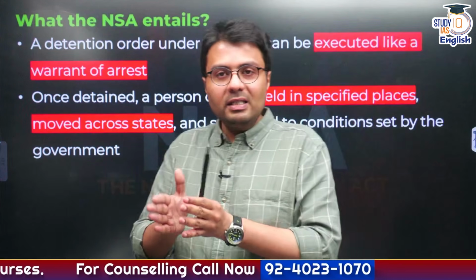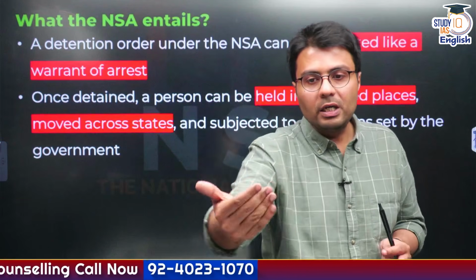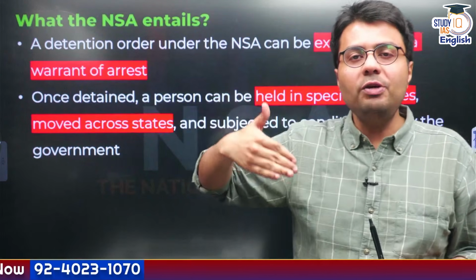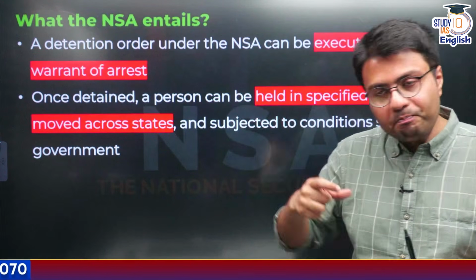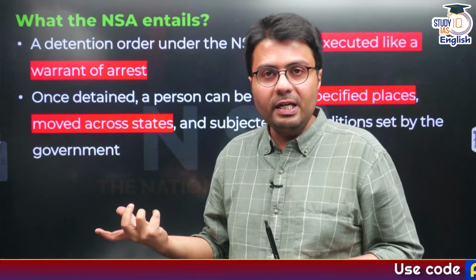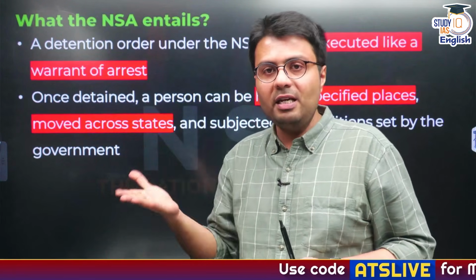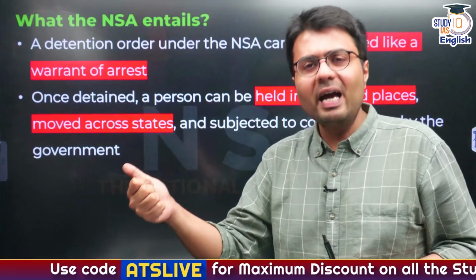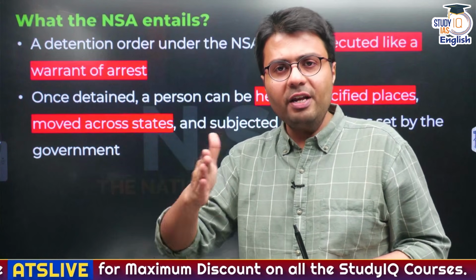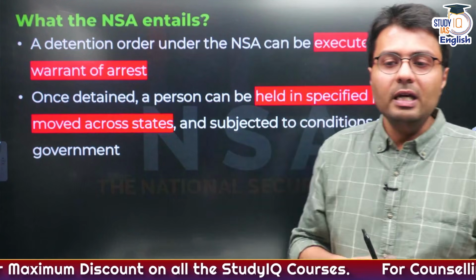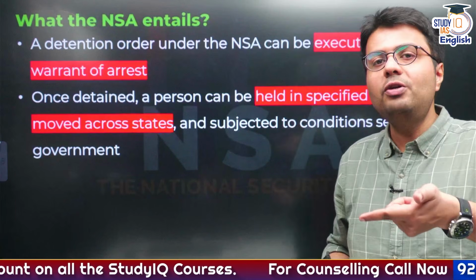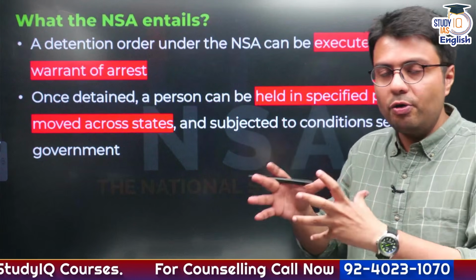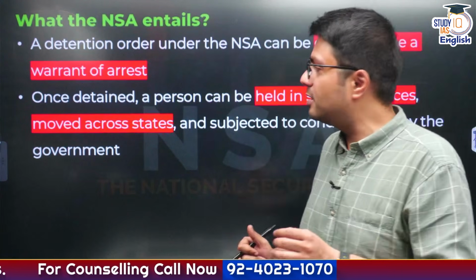Now, what does the National Security Act include? This act provides that you need an order before you can hold any person under preventive detention. So just like before arresting, you need an arrest warrant, similarly, before putting any person under preventive detention, you need a detention order. So this is executed much like how arrests are executed, but I told you the fundamental difference between these two concepts.